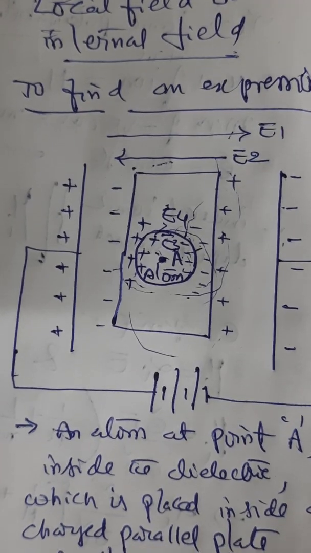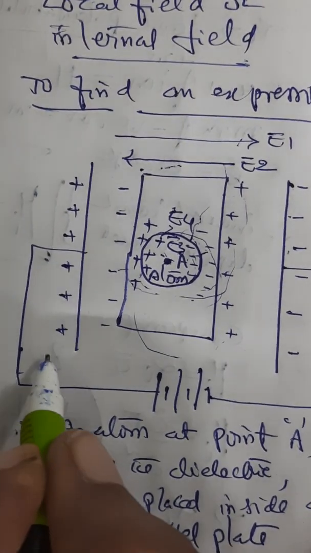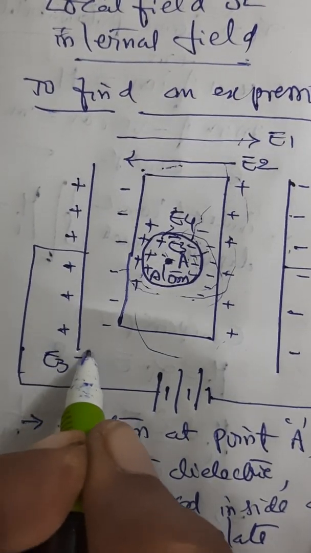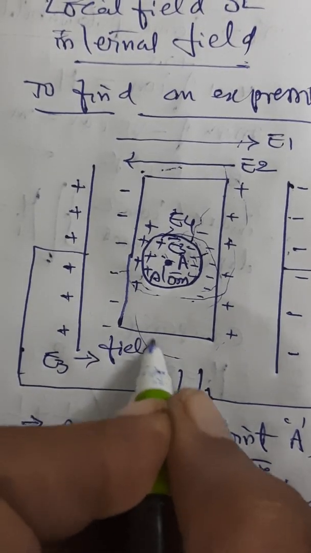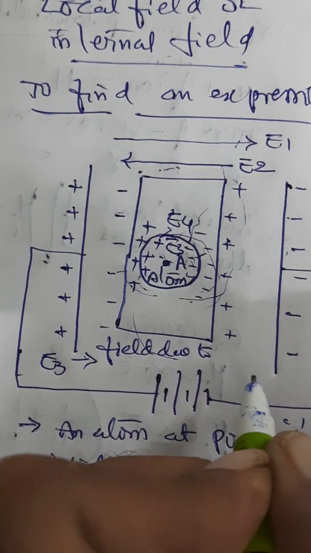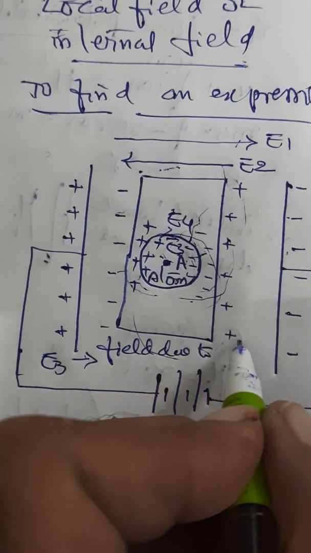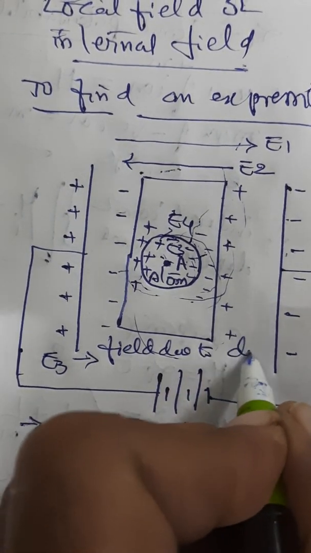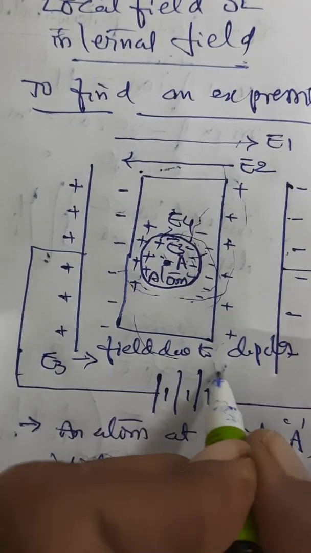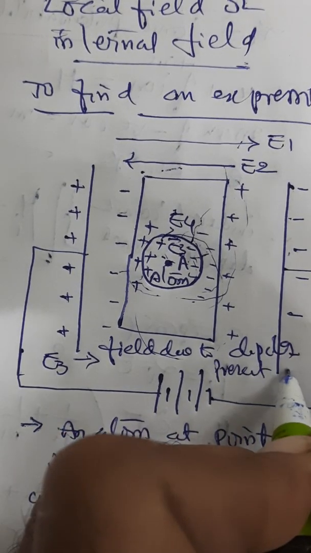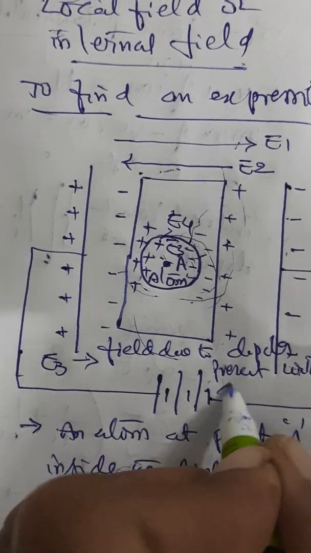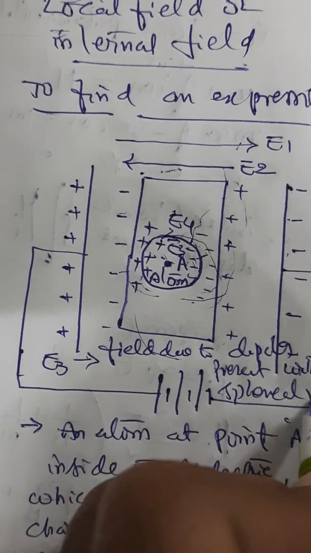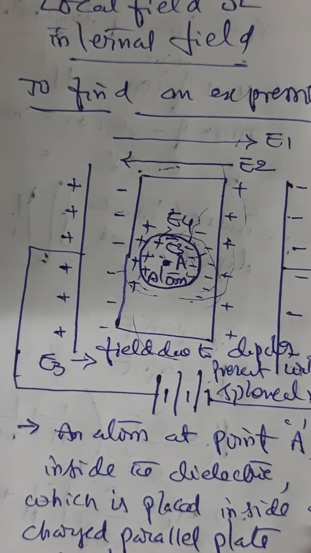So this E3 you are talking about is the field due to dipoles present within the spherical region. So there are 4 different fields you can observe.